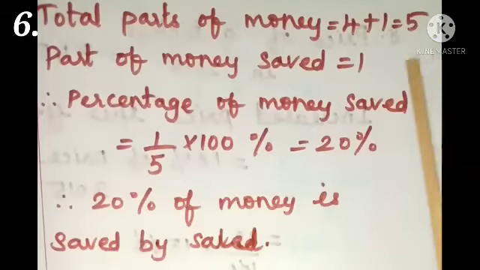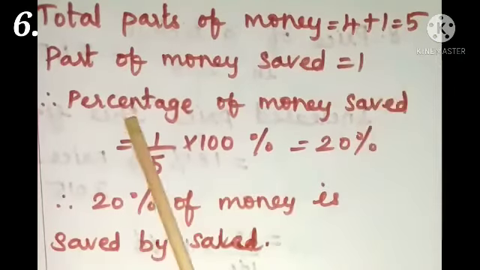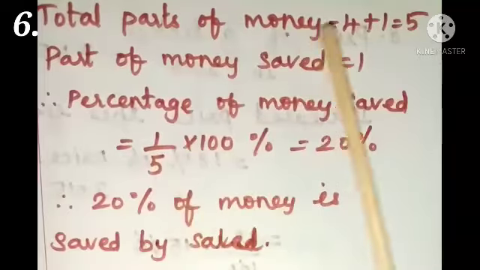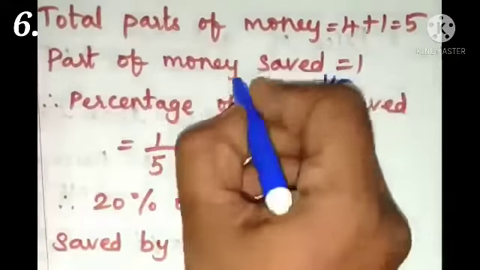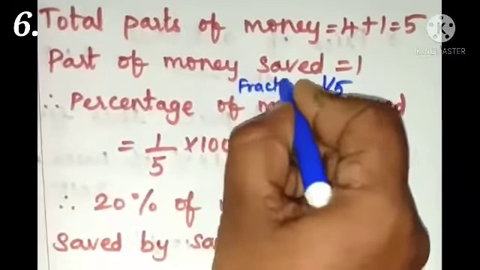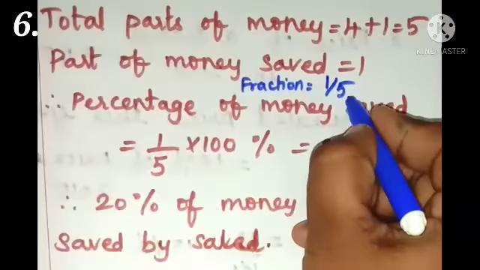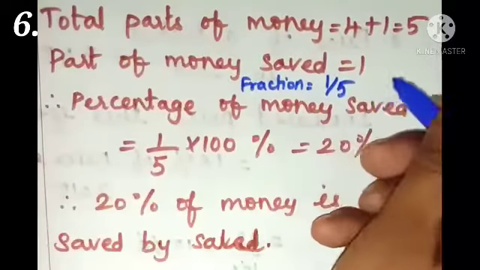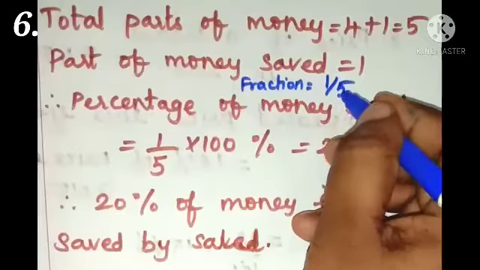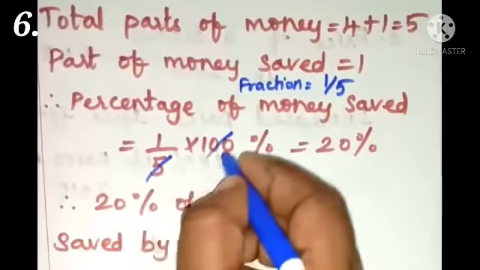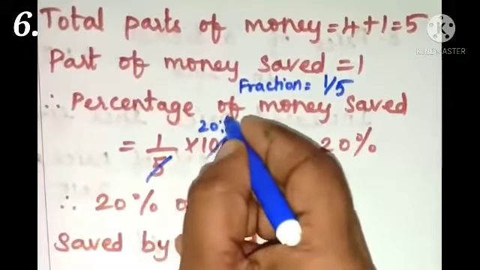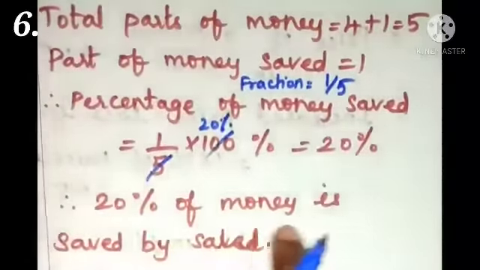One part is saved. And here, percentage of money saved. So first, what is the fraction of the part of money saved? That is 1 by 5. First find the fraction, that is 1 by 5. And then to find the percentage of money saved, multiply 100% with 1 by 5. Cancelling, we get 20%. So 20% of money is saved by Sarah.